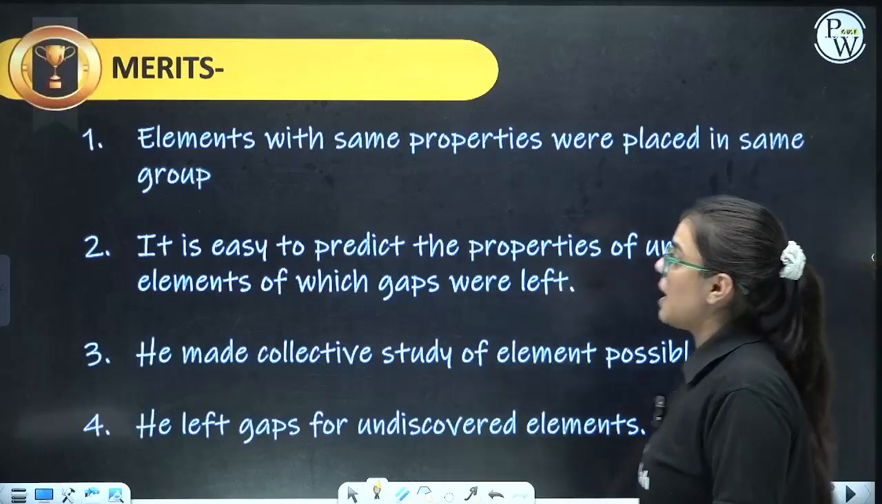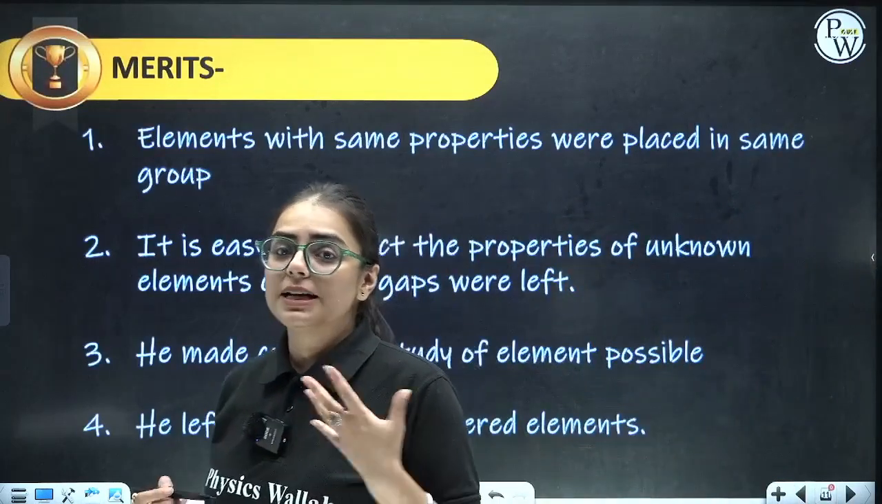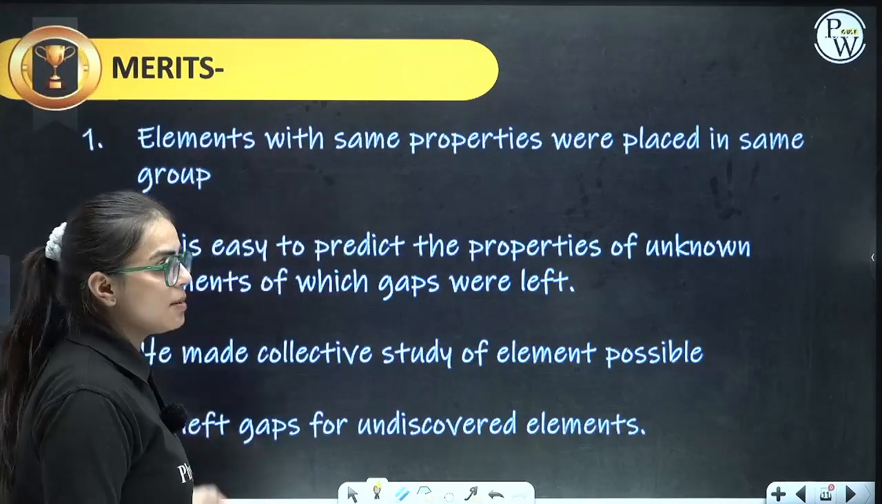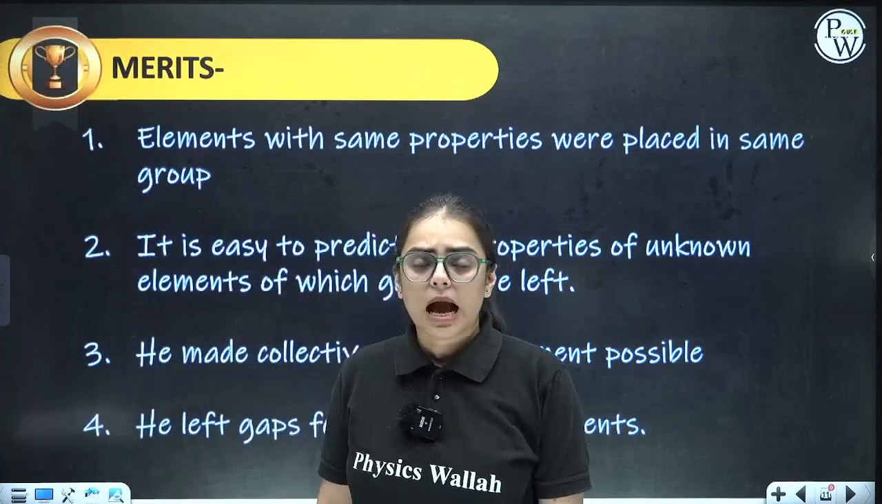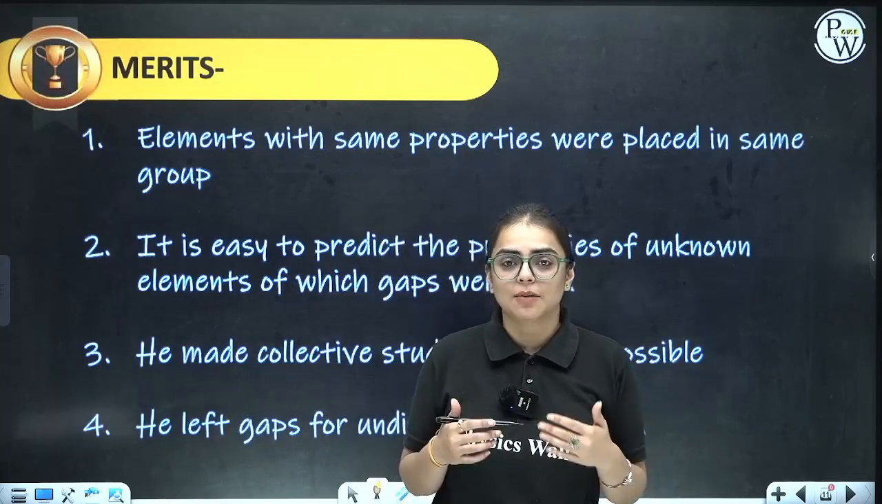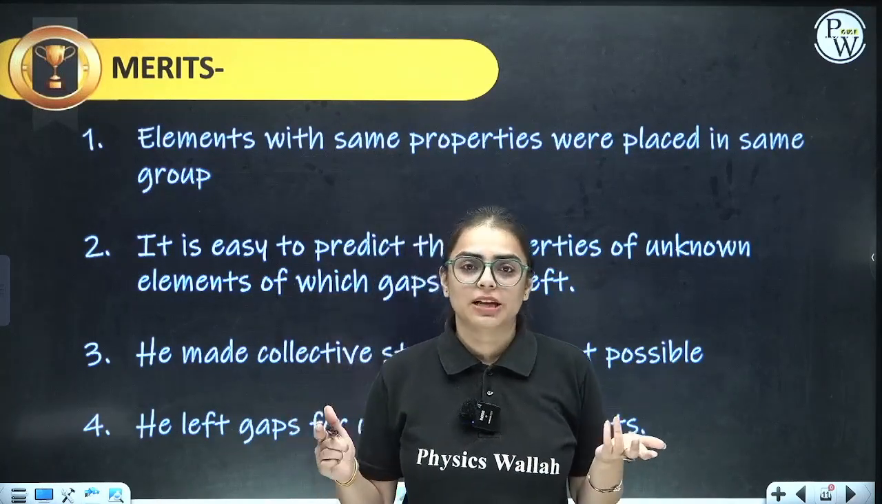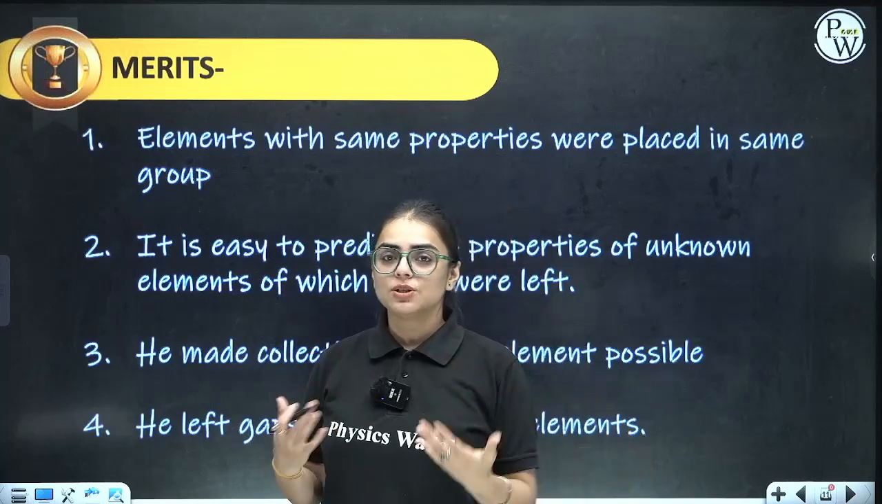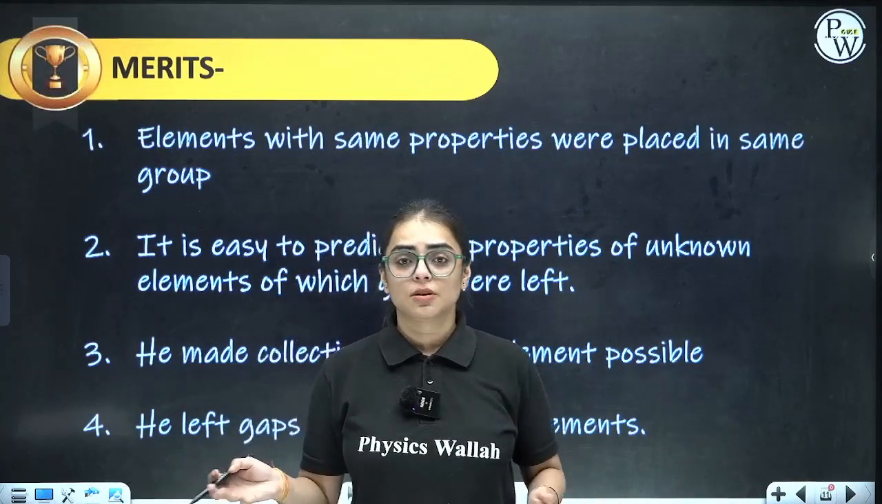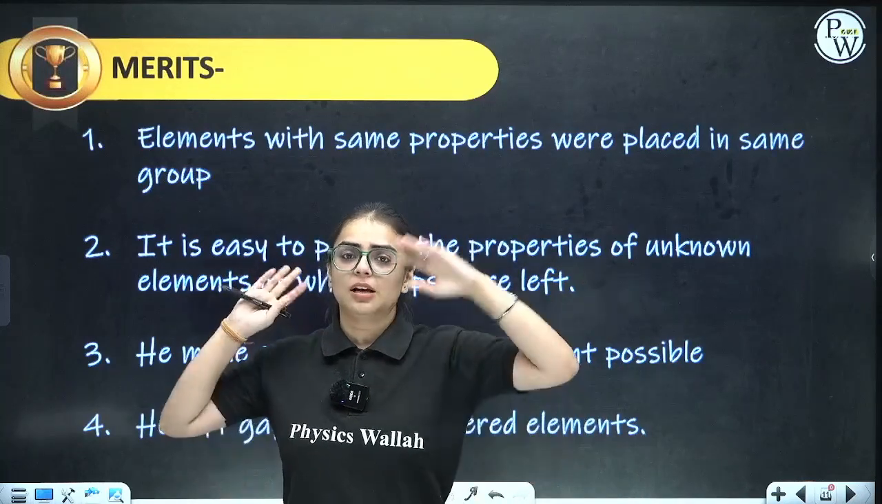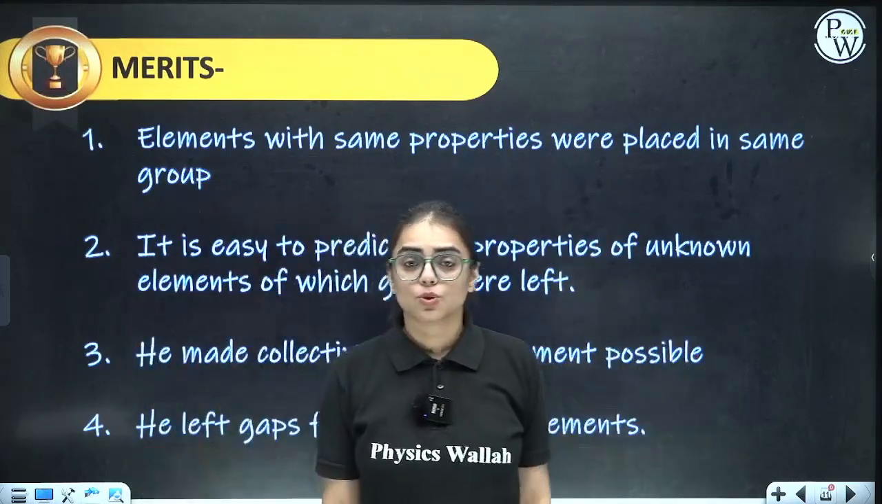Moving on to the next part, what are the merits of Mendeleev's periodic table? The initial merit is that elements with the same properties were placed in the same group. How come they are placed in the same group? For example, I guess this also answers why there is a need for a periodic table. You go into a school and there are so many students belonging to different classes: class 1st, class 2nd, class 5th, 6th, 10th, 11th, 12th and so on.